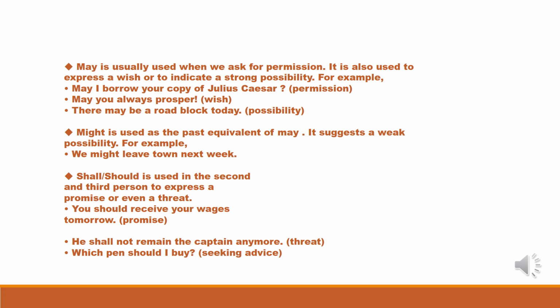Might is used as the past equivalent of may. It suggests a weak possibility. For example, we might leave town next week. Shall or should is used in the second and third person to express a promise or a threat. You should receive your wages tomorrow. Promise. He shall not remain the captain any more. Threat. Which pen should I buy? Seeking advice.